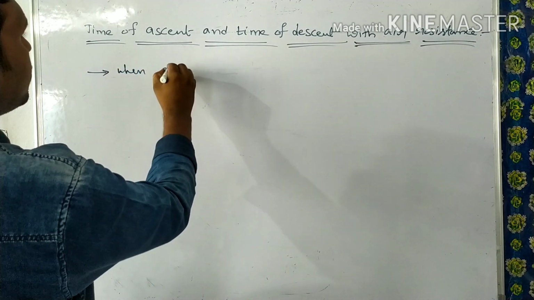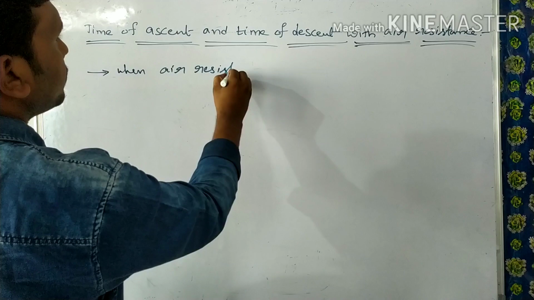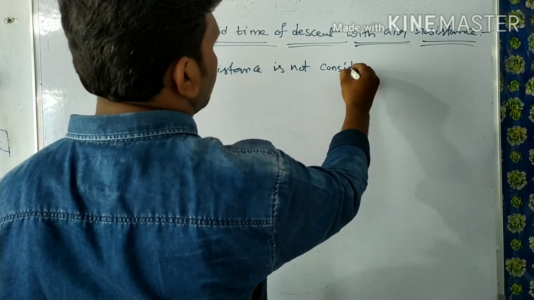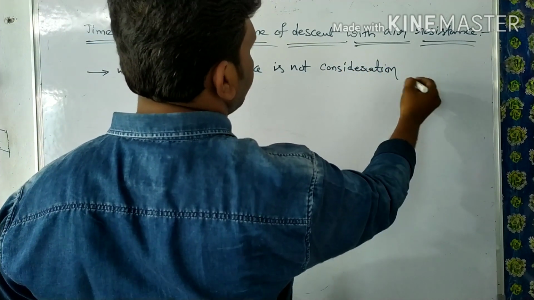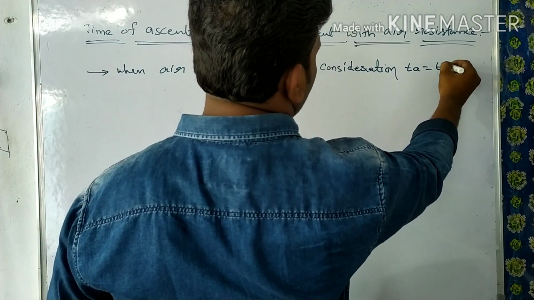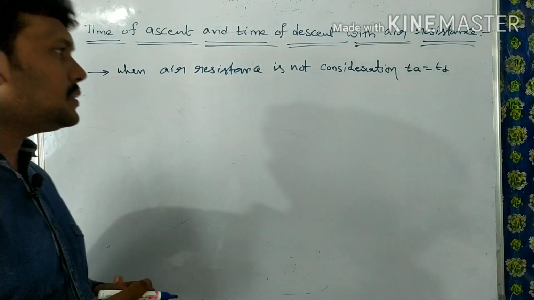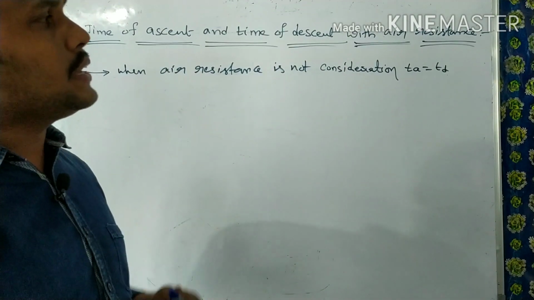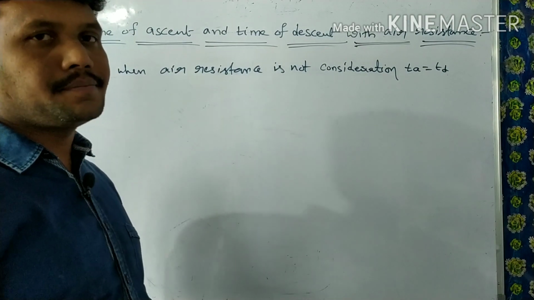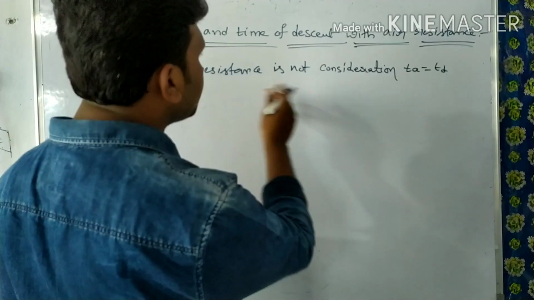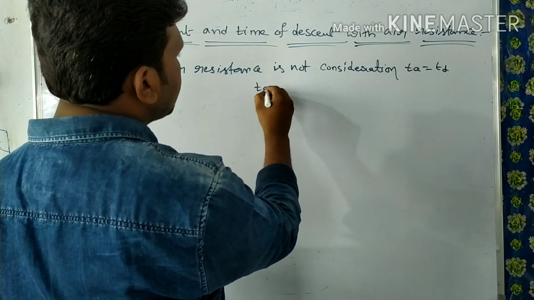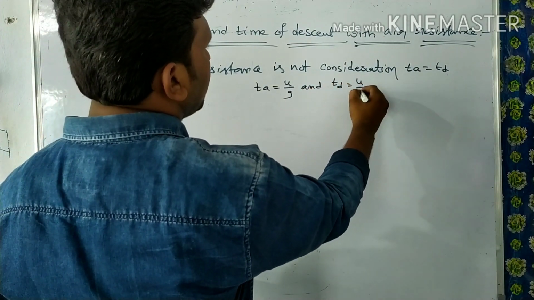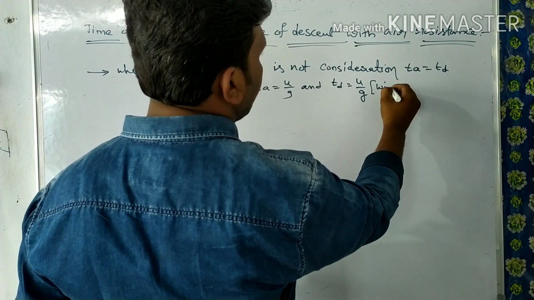When air resistance is not in consideration, Ta is equal to Td. What is the meaning of it? When you are not mentioning the air resistance, then the time of ascent is equal to the time of descent in the air. That means we have already seen that without air resistance the time of ascent is equal to u by g, and the time of descent is also u by g. So we can say without air resistance,